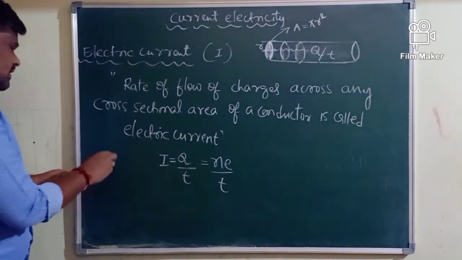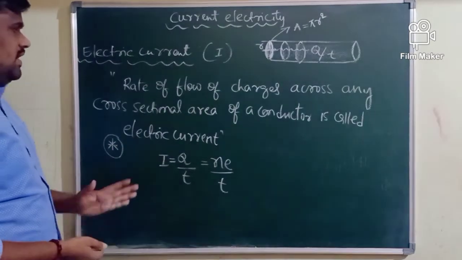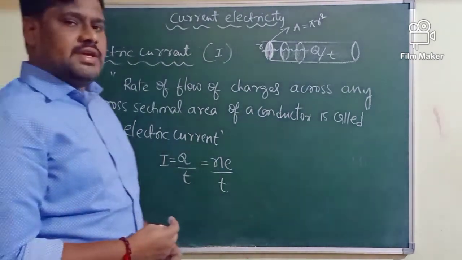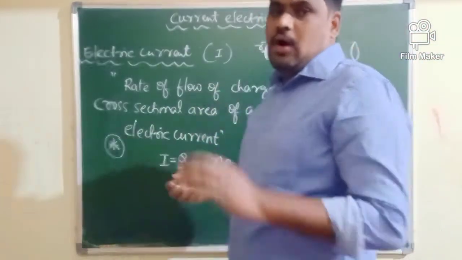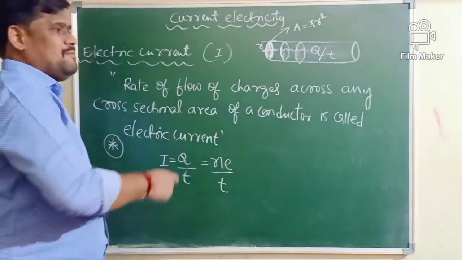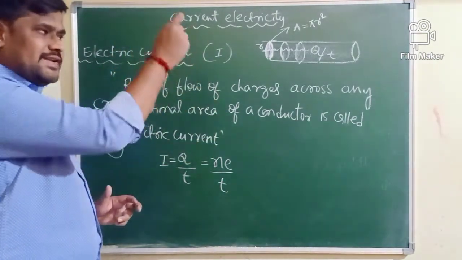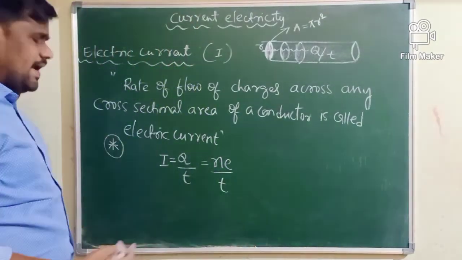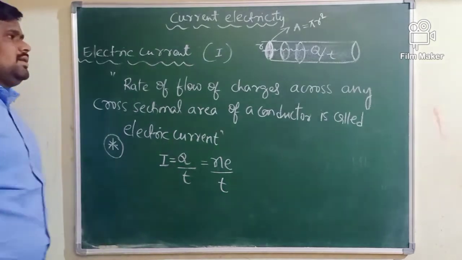Concentrate, what is current here. Electric current in a conductor is the rate of flow of charges across any cross-sectional area of a conductor, which means how much charge is passing through a given area, that is cross-sectional area, in a time t is going to decide how much is the current which is flowing through a conductor.